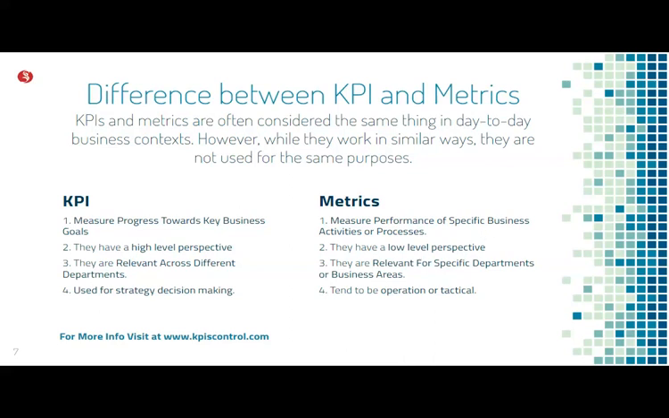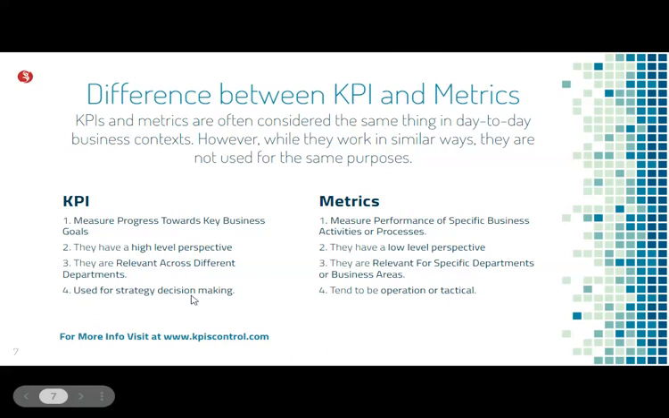And metrics are the performance of specific business activities or processes. Metrics are operational formulas, mathematical and operational formulas. As per that formula or the parameters of that formula, the results are driven into a progress path. So these are the key differences. KPIs have a high-level perspective; metrics have a low-level perspective. KPIs are relevant across different departments. Metrics are relevant for a specific department or business area.